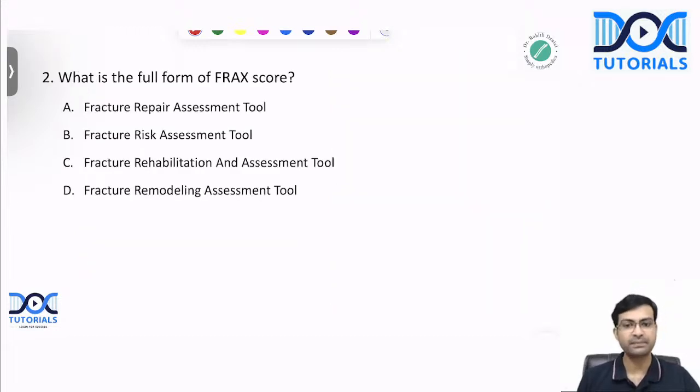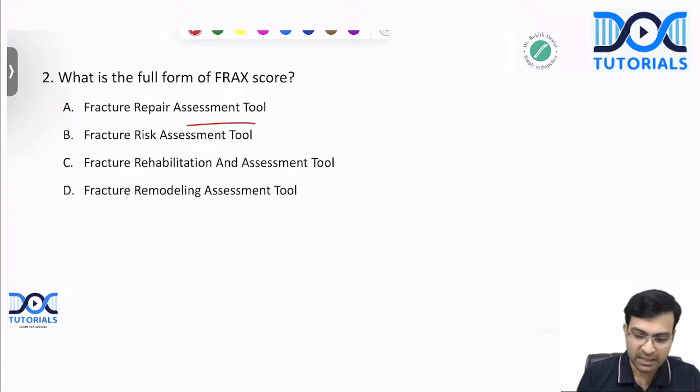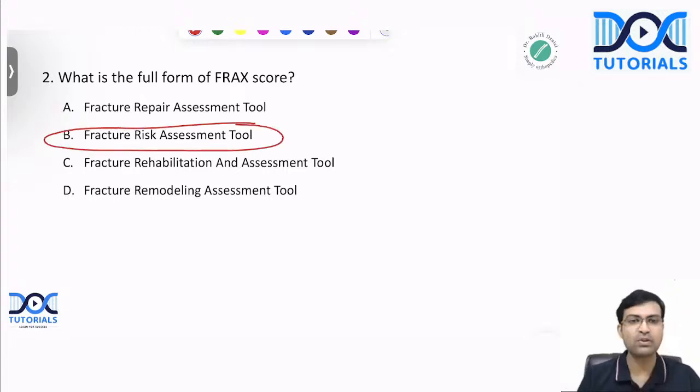All right. The next question, what is the full form of FRAX score? I have told my students that FRAX score has become important because even in the last FMG exam, we had a question on FRAX score. What is FRAX score? Is it fracture repair assessment tool, fracture risk assessment tool, fracture rehab and assessment tool, or fracture remodeling assessment tool? What is the correct answer? Yes, it is your fracture risk assessment tool, isn't it?